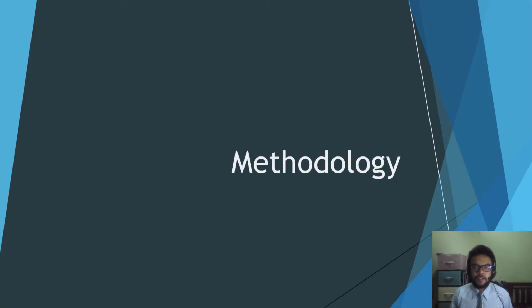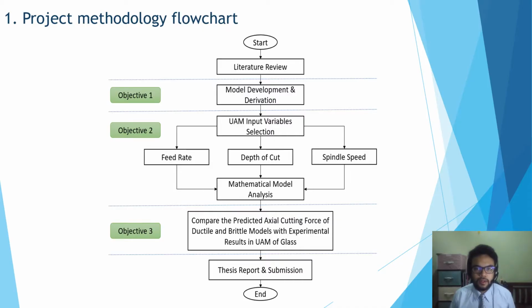And now we proceed to the methodology of this project. For the flow of this project, we start with literature review, then we do the model development and derivation, which is also mentioned as objective 1. Then we select the input variables of ultrasonic assisted milling, which are feed rate, depth of cut, and also spindle speed. Then we do the mathematical model analysis. It is also mentioned as objective 2.